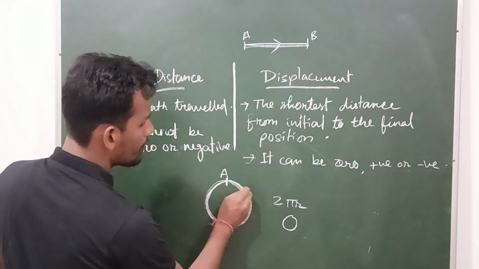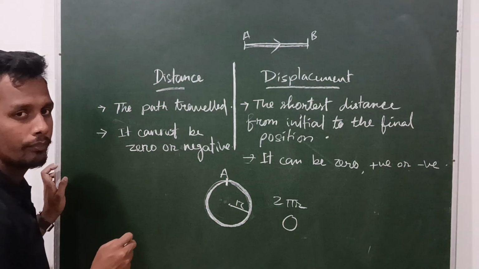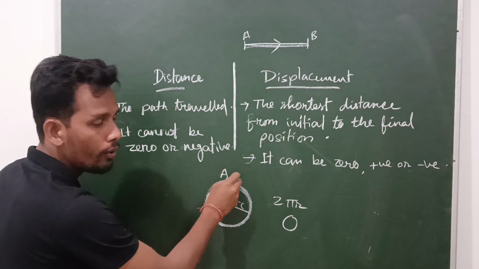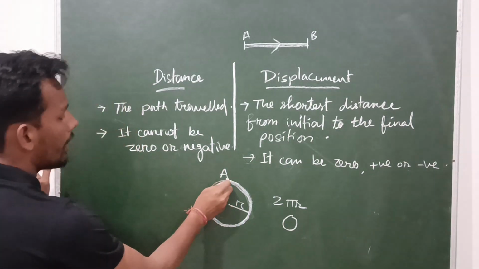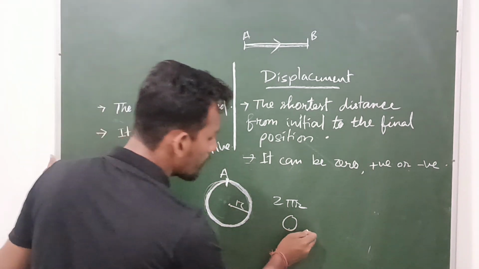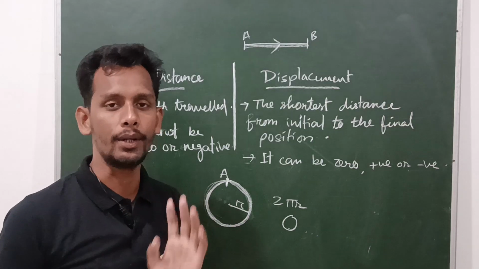After moving one complete revolution, you have again reached the initial position. So your initial and final position do not change. That's why you have not changed your position, so your displacement is 0. Clear?